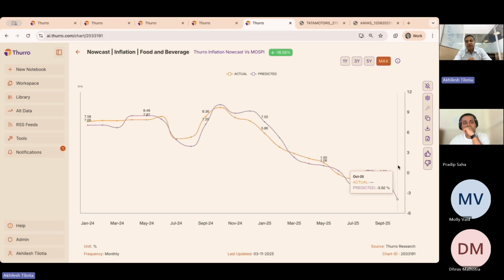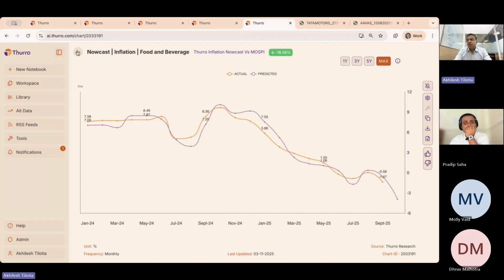Again, as you can see, at the start of the month we have already put out our nowcasted data of what we think the food and beverage inflation would be, close to minus 4% in the month of October. This is the data set that typically releases around 12th to 15th of every month. Over the last many months that we have done this, you can see that we have been able to get the trend of inflation very right, and both the quantum and the trend of change of inflation on food and beverages is something that we've been able to get very right. This is a sharp number that we are calling out here. So let's check back again middle of this month to see how we have performed here.